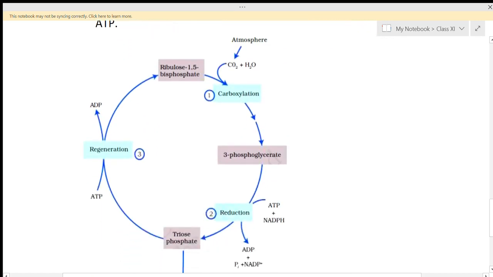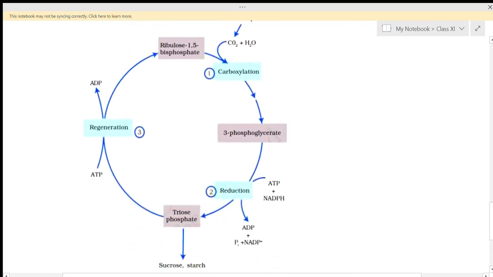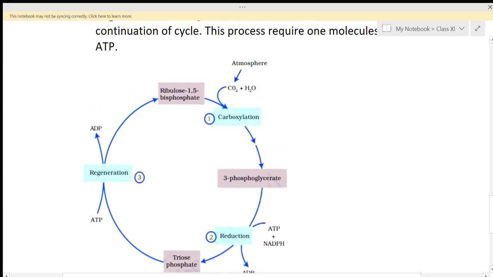So we can explain with the help of this flow chart. This is the Calvin cycle. So what happens in the Calvin cycle? A compound is present, ribulose 1,5-bisphosphate. This is the compound which is present in the plant body.